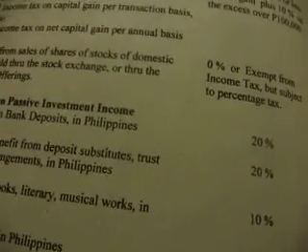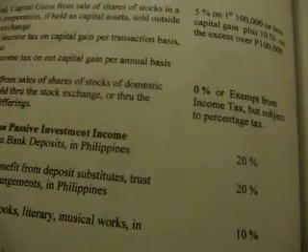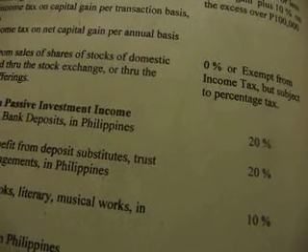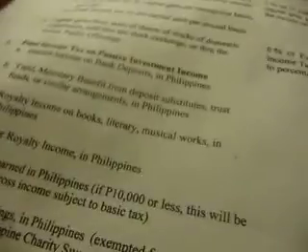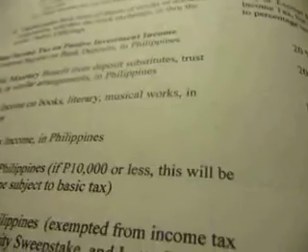And the last one for final income tax on sale of capital assets, capital gains from sale of shares of stocks of domestic corporation sold through a stock exchange or through initial public offerings, 0%, are exempt from income tax but subject to percentage tax. Alright. Number 2, final income tax on passive investment income. So the first one was capital assets. The following items are passive investment income.